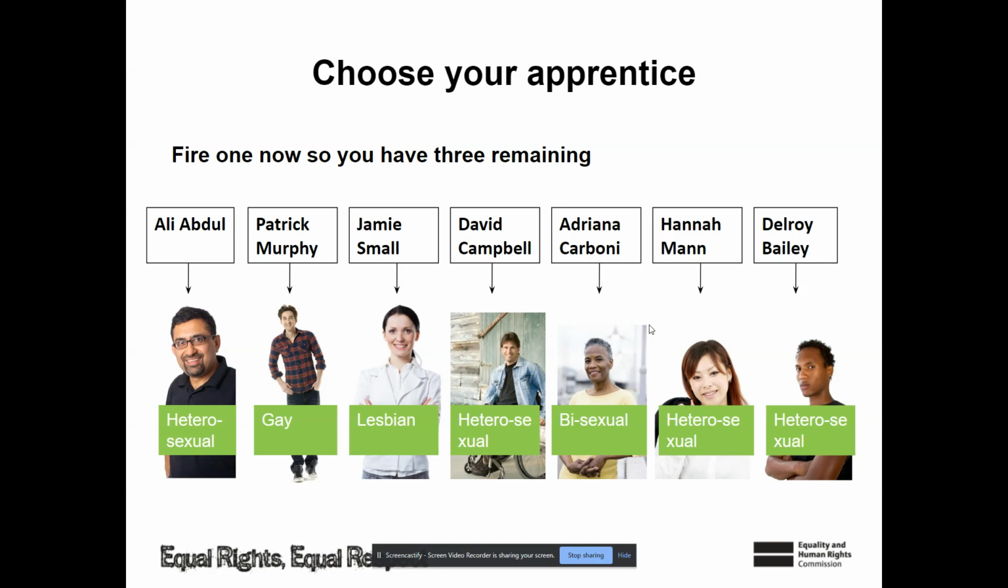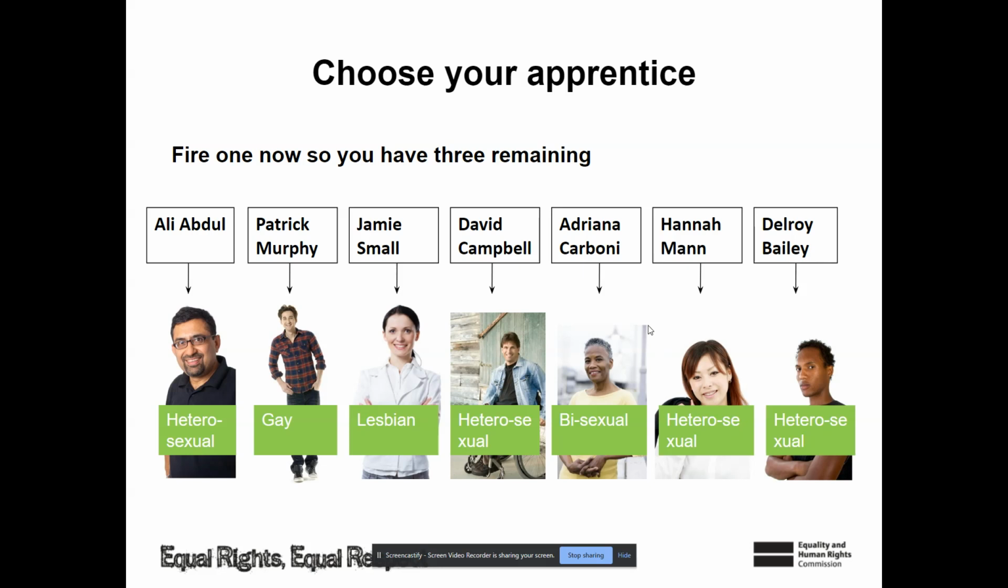All right, now here is the candidate's sexuality. We have quite the spectrum here. So go ahead. Now that you know this person's preference, go ahead and fire someone.